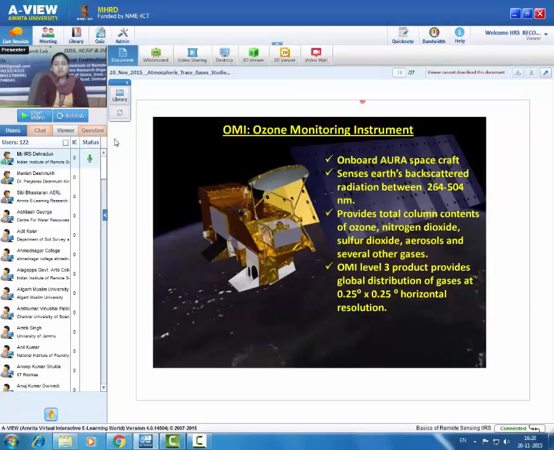Another instrument, the Ozone Monitoring Instrument. This is an instrument on board the Aura spacecraft. It senses Earth's backscattered radiation between 264 to 504 nanometer. It provides total column content of several gases like ozone, nitrogen dioxide, sulfur dioxide, etc. OMI level 3 product provides global distribution of gases at 0.25 by 0.25 degree horizontal resolution.